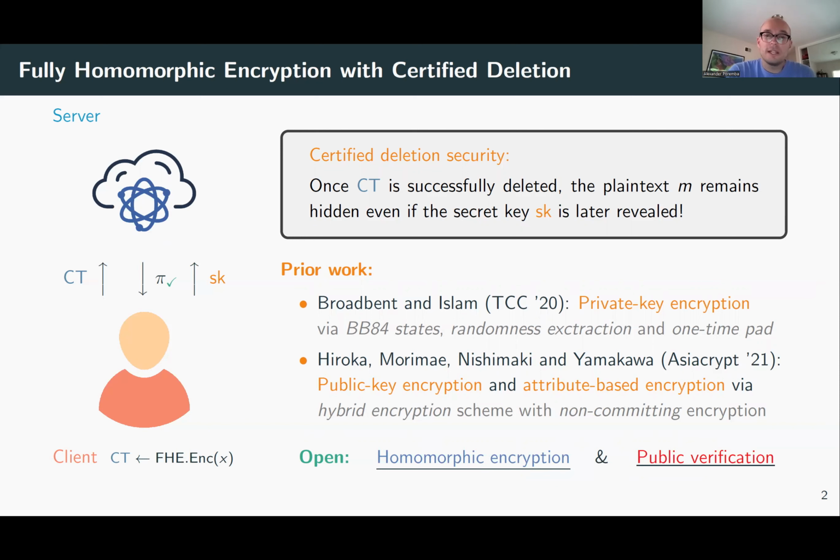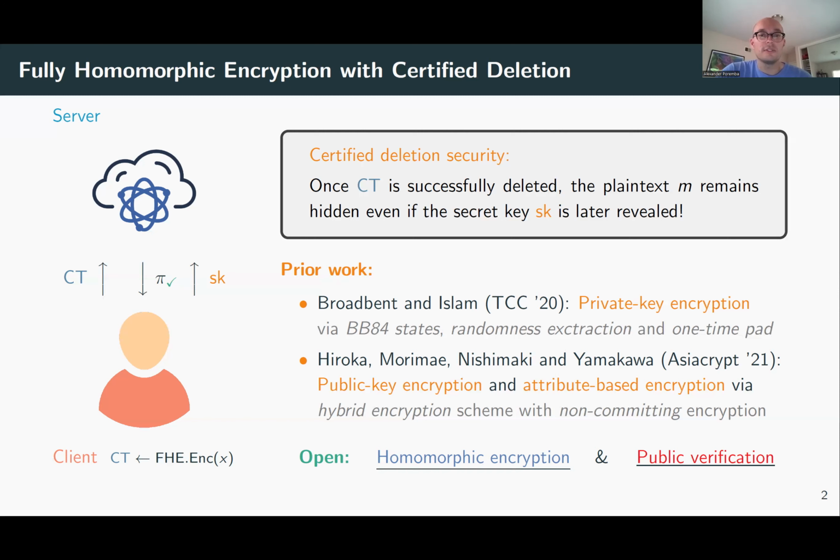This general template is specifically tailored towards encryption schemes that are built under LWE, the learning with errors assumption. And as an application of this general template, I will construct a homomorphic encryption scheme with certified deletion and public verification. I want to stress that this is the first work on certified deletion that doesn't follow the hybrid method. So there is no quantum and classical part. There's only a single quantum state.